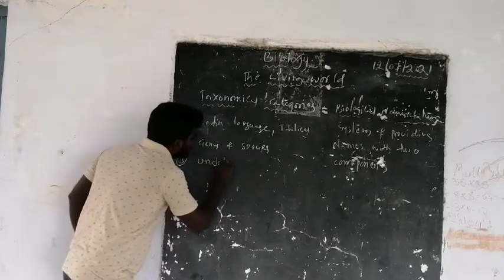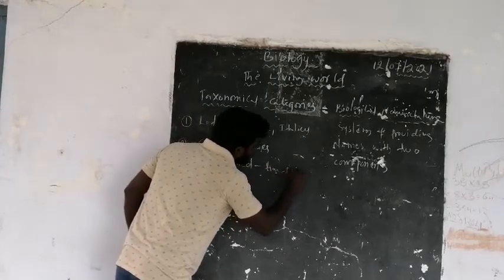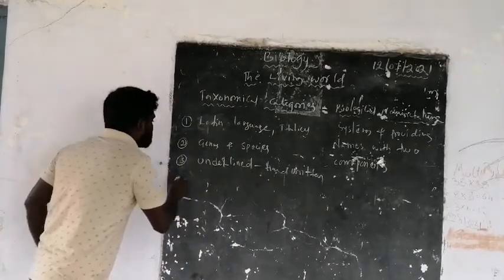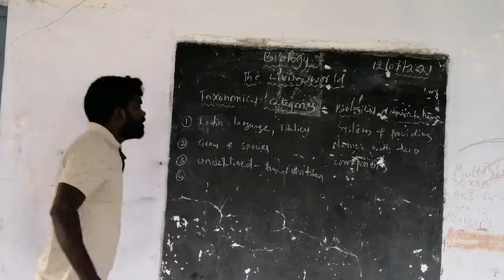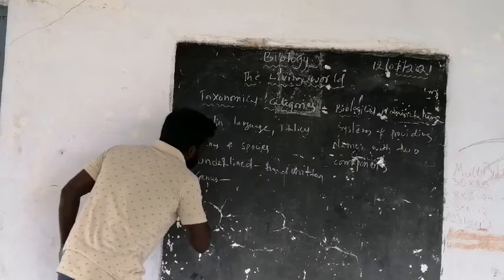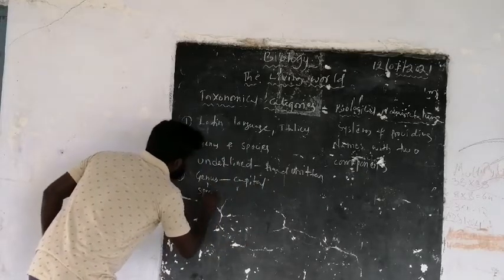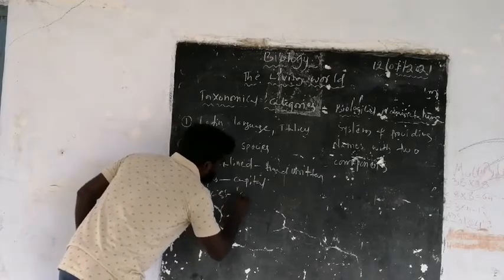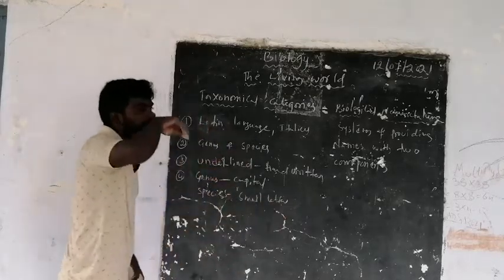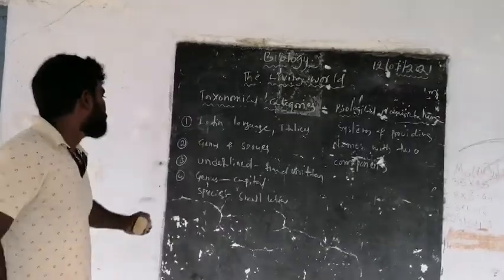And the next rule: the genus name starts with a capital letter, and the species or specific epithet starts with a small letter.